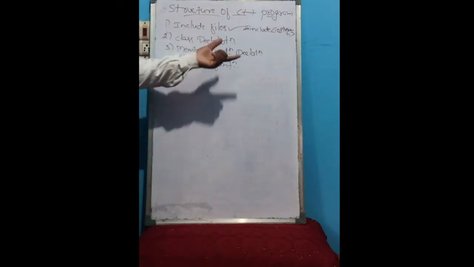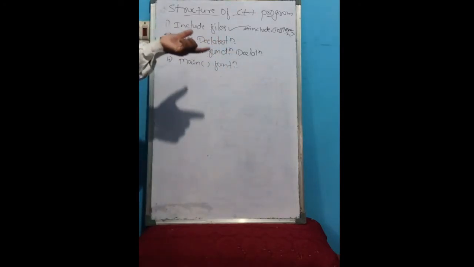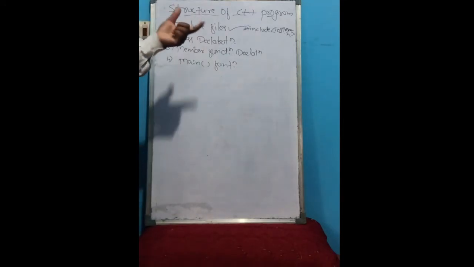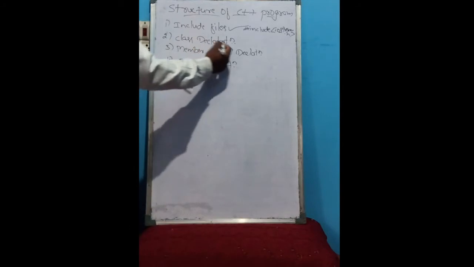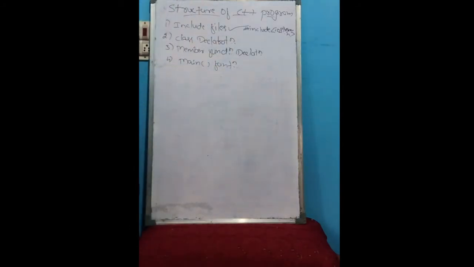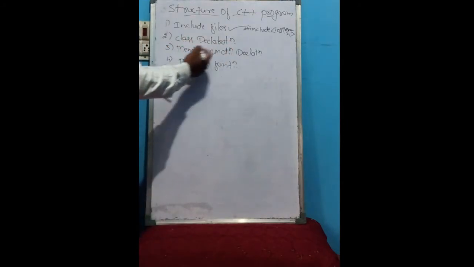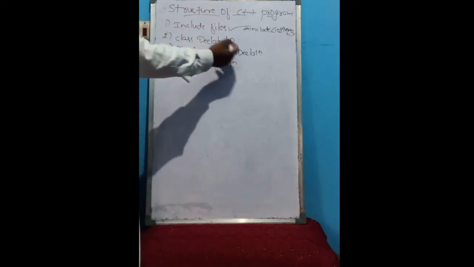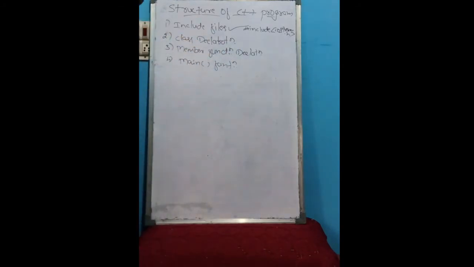Next, class declaration. We already know class. A class is a collection of objects, or a structure where we define the data members and member functions which are used by the object. In class declaration we declare the class, and within it the data members and member functions. This is optional. Generally, we do not include a class in beginning programs.